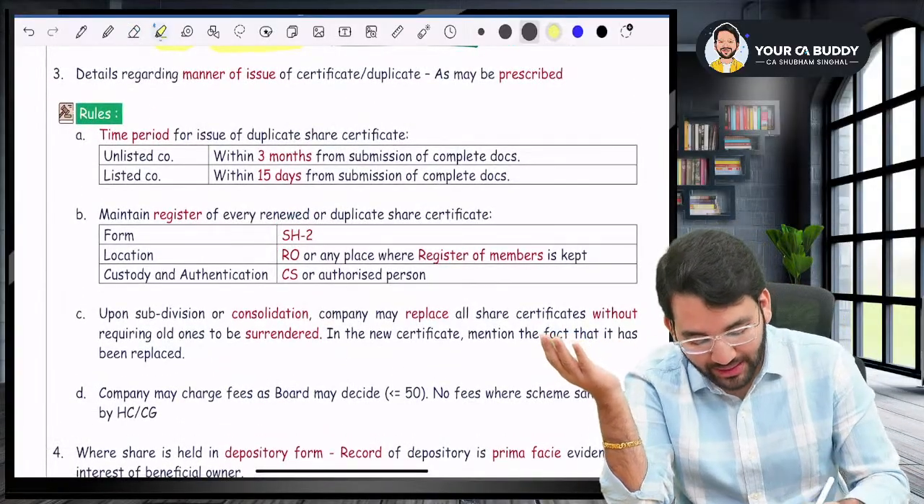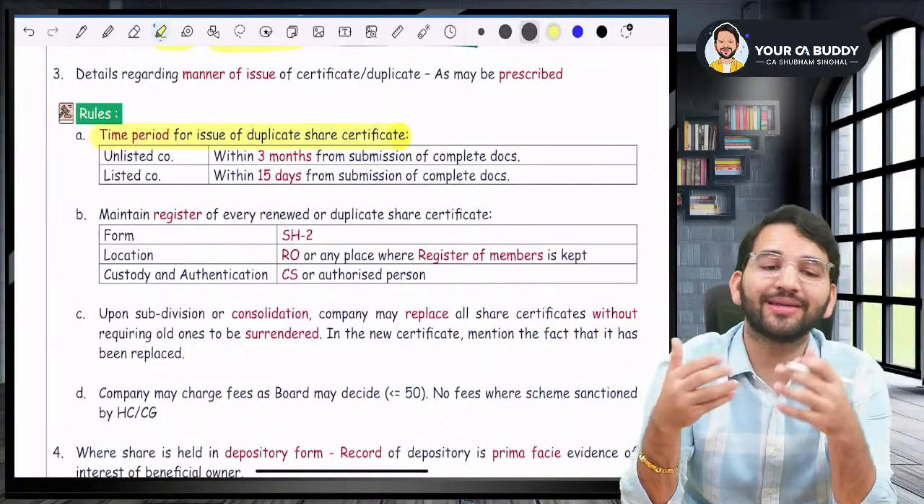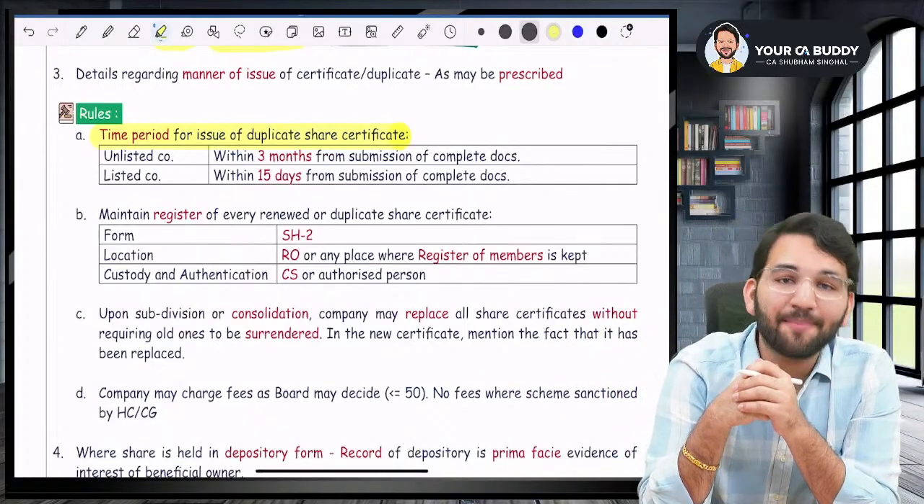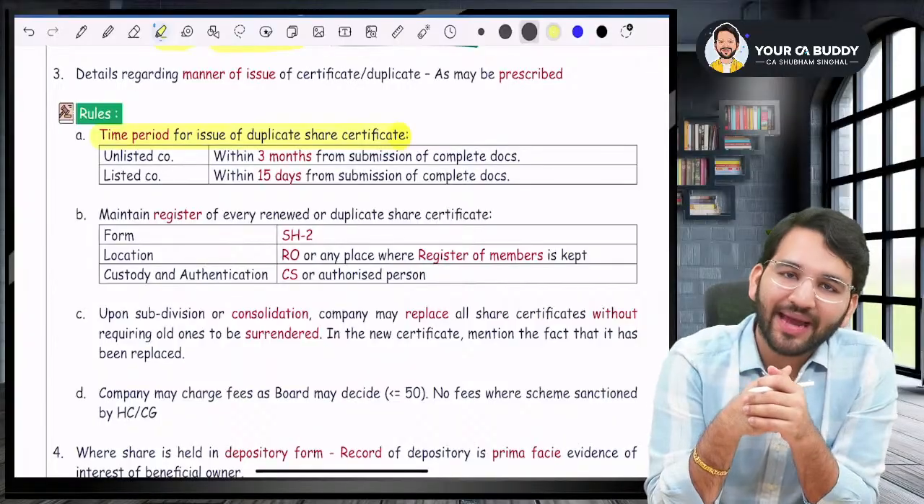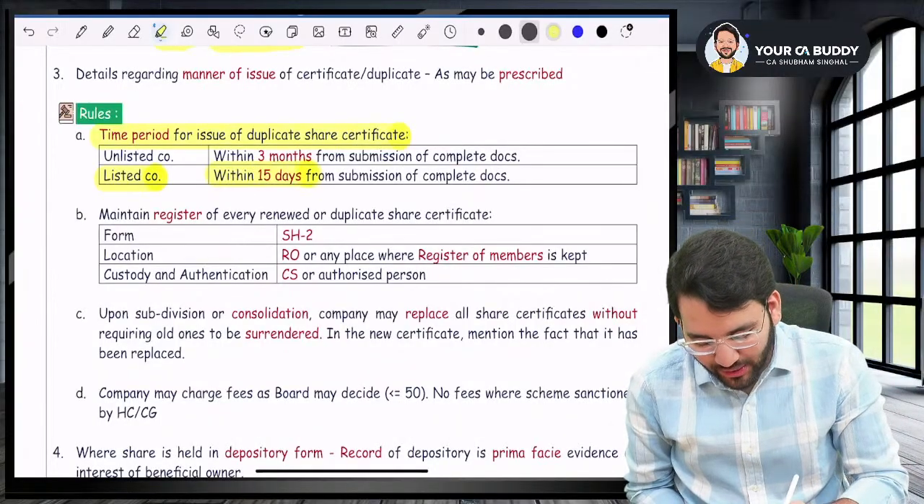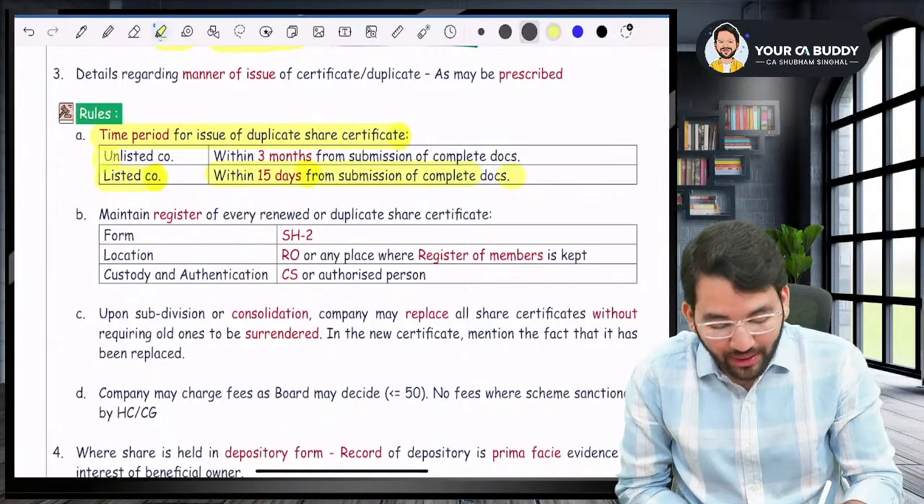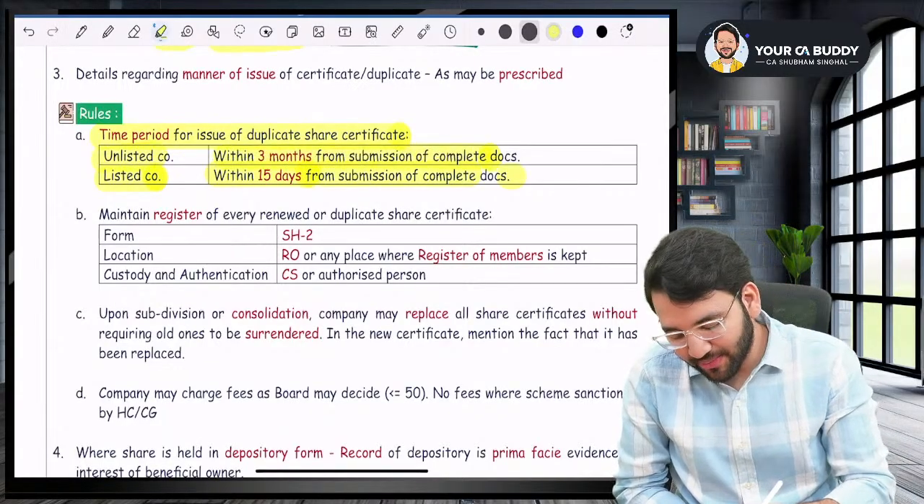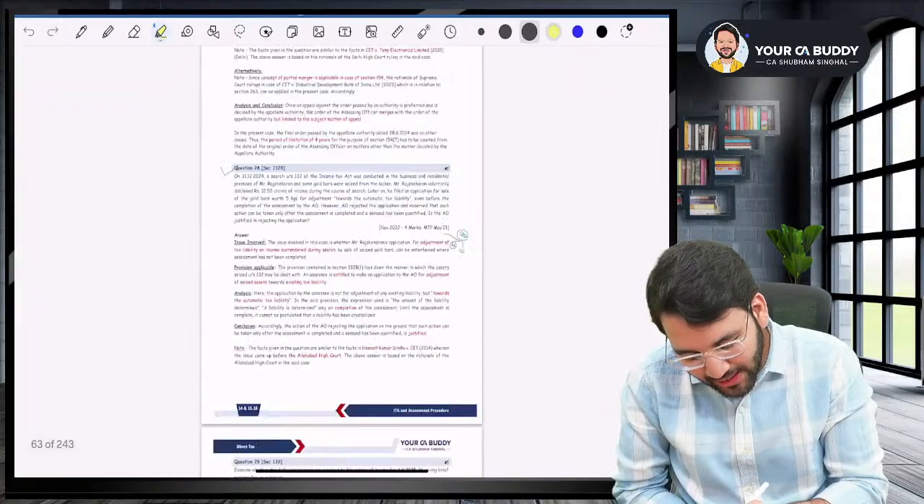After that, sir, the question is, when will you get a share certificate? What is the time period to get a share certificate? Sir, the time period will be, listen to me very carefully, in listed company, you'll get it just within 15 days of submission. But for an unlisted company, it will be within 3 months of the completion. For an unlisted company, it will be within 3 months.